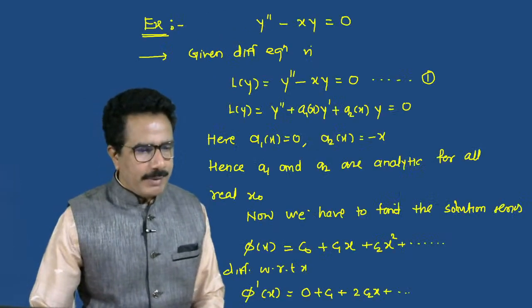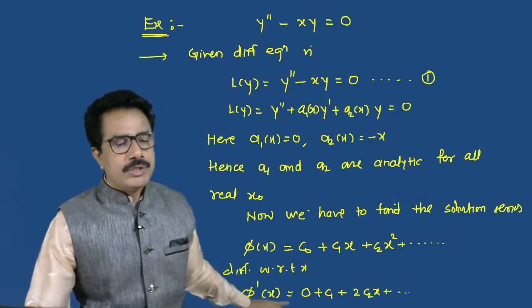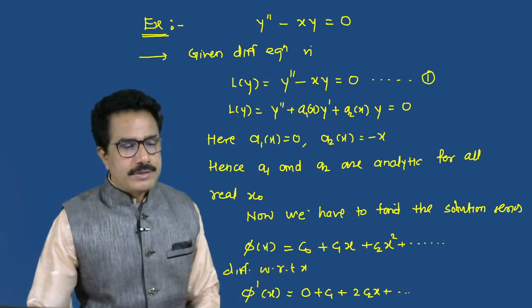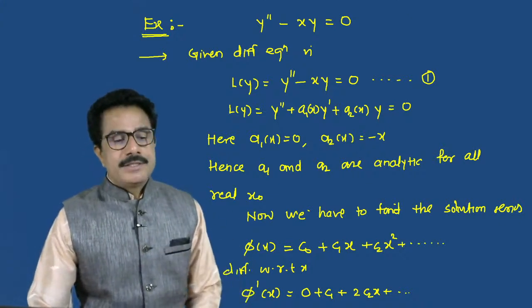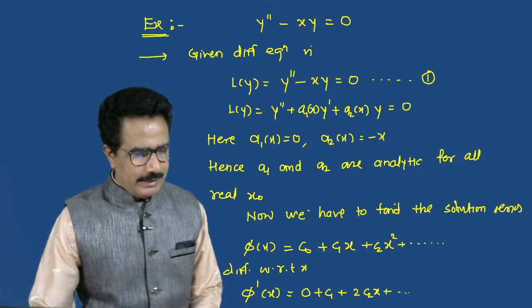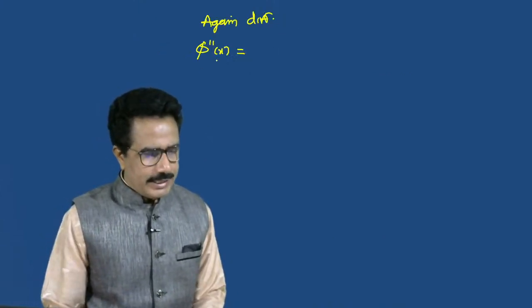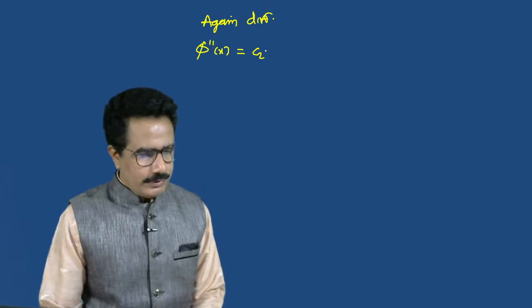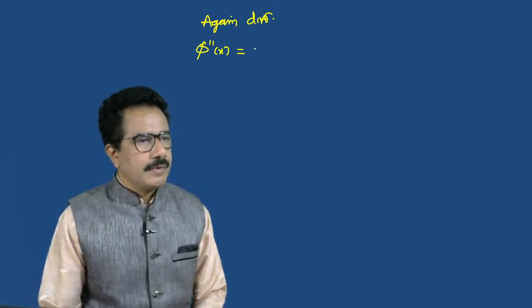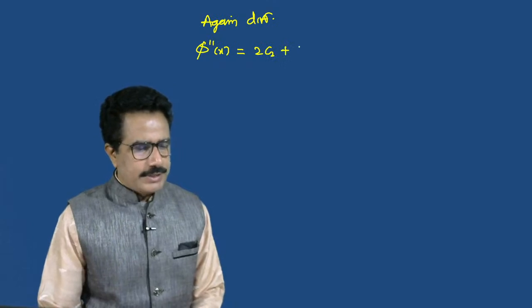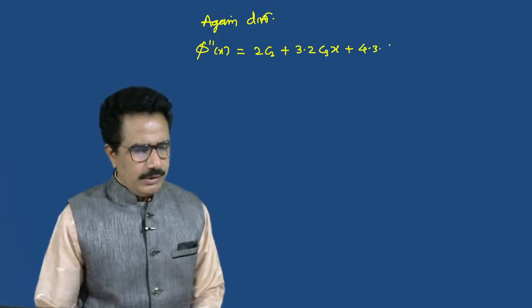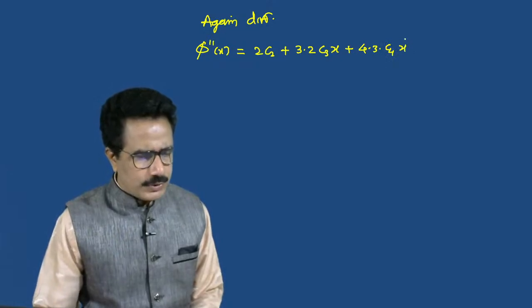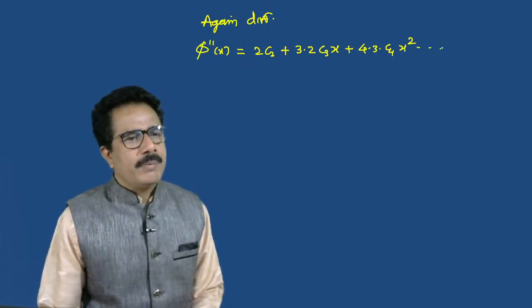So we have to put phi double dash of x. The value of C1 is 0, two times the value of C2, and tell me the third term, C3 into x raised to 1, it will come like this. Tell me the next terms also. So we get the result as 2 into C2 plus 3 into 2 into C3 x plus 4 into 3 into C4 x raised to 2. In this way we can obtain this.